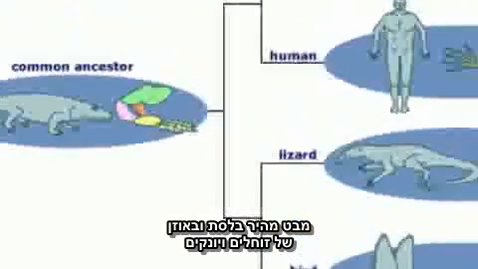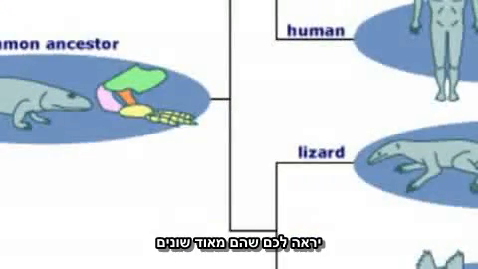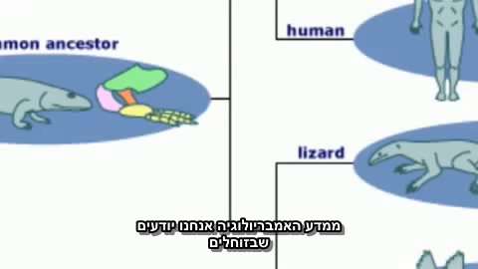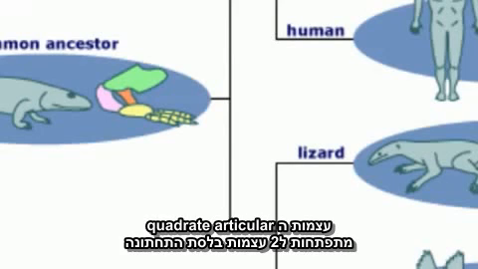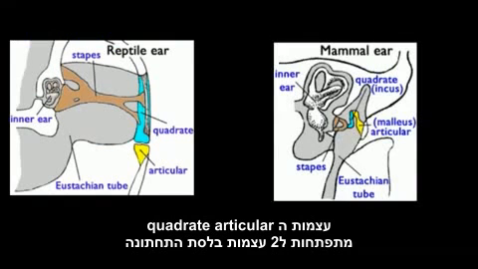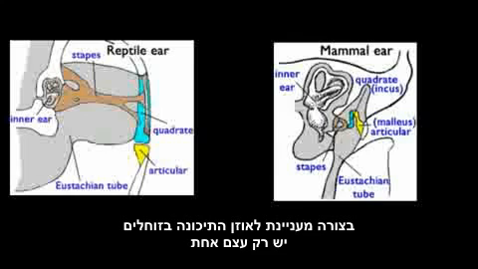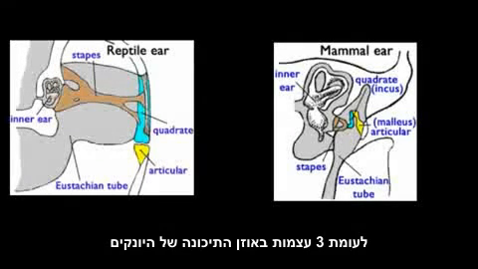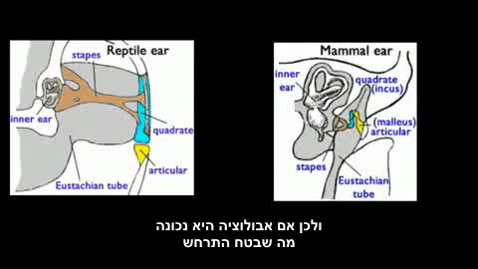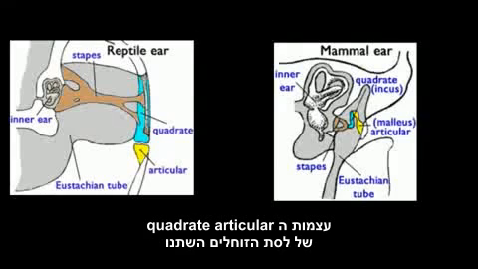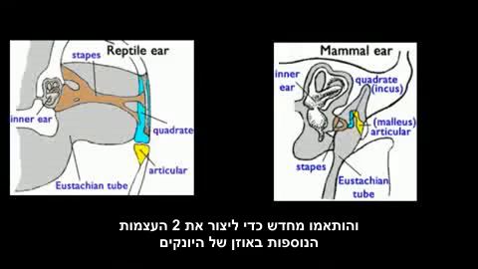A quick glance at the jaws and ears of reptiles and mammals will show you that they're very different. From embryology, it's undisputed that in reptiles, the quadrate and articular bones develop into 2 bones in the lower jaw, while in mammals, they develop into 2 bones in the middle ear. Interestingly enough, the reptilian middle ear only has 1 bone, while the mammalian middle ear has 3. So if evolution is true, what must have happened is that the quadrate and articular bones in the reptilian jaws were changed and readapted to form the 2 additional bones in the mammalian middle ear.